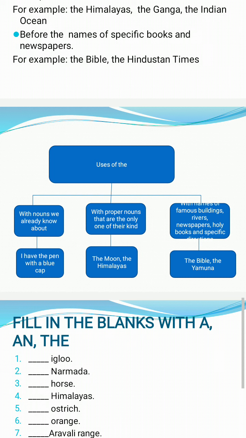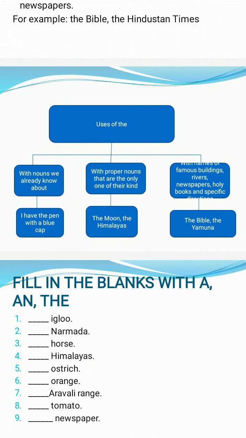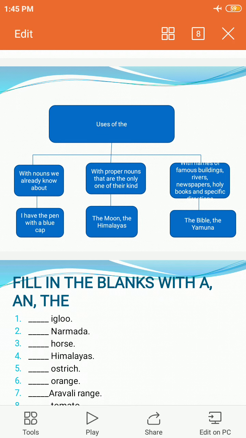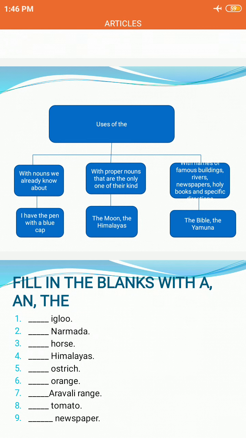Secondly, with the proper nouns that are only one of their kind. Proper nouns, as an example that I have told you, the sun, the moon, that are only one. And with the names of famous buildings, rivers, oceans, that we have already learned, the names of books and newspapers also, and the directions also, the Yamuna, the Bible, all these are the uses of the.